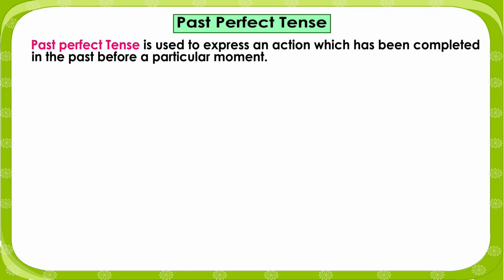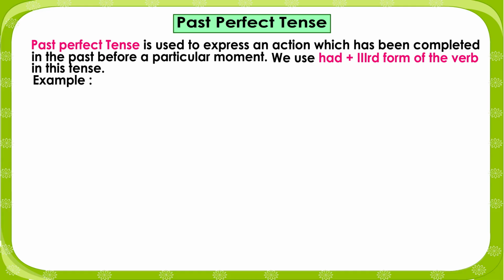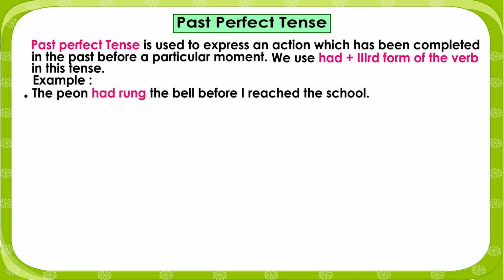Past perfect tense. Past perfect tense is used to express an action which has been completed in the past before a particular moment. We use had plus third form of the verb in this tense. Example: The peon had rung the bell before I reached the school. The train had left before I reached the station.